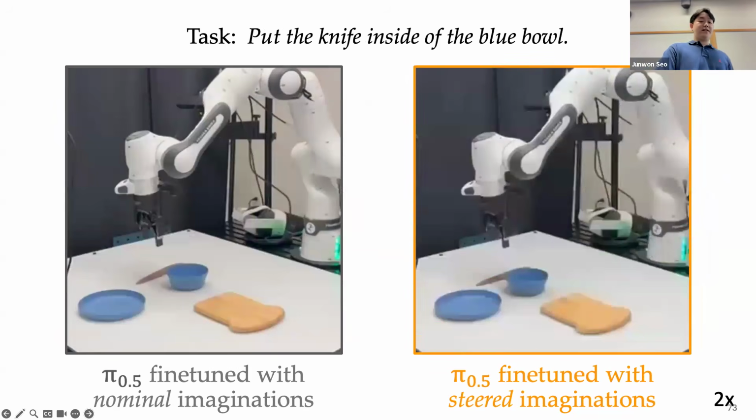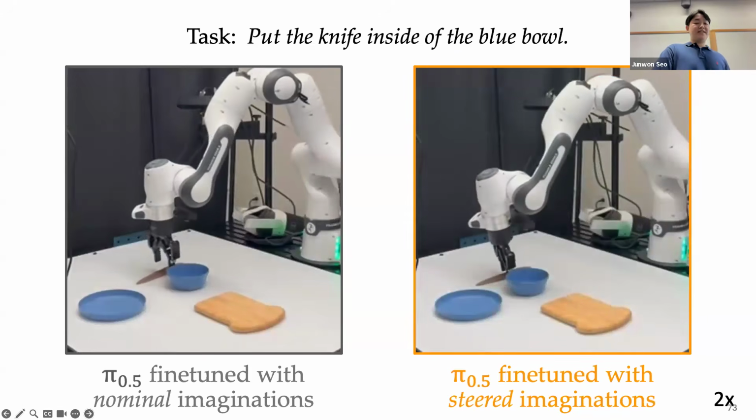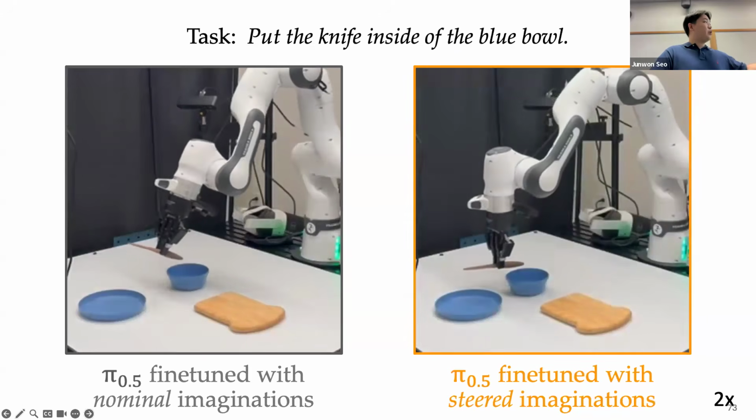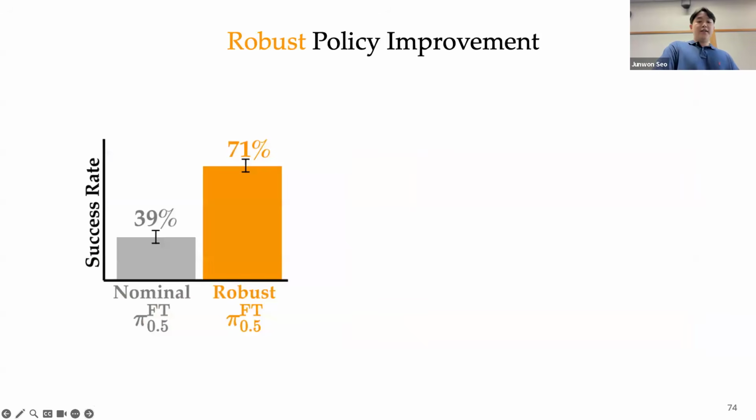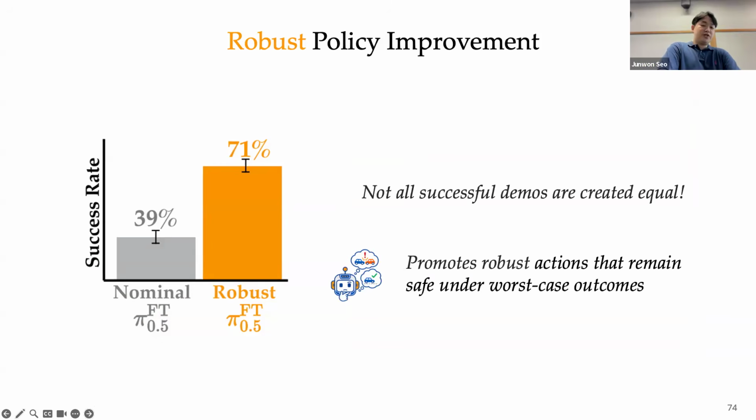And lastly, this is the knife example again. The robust policy places the knife more gently into the bowl at a lower height, minimizing the risk of it falling out of the bowl. The quantitative results show an increase in success rate, which comes from StressDream's ability to steer the imaginations. So not all successful demonstrations are created equal, and this steering process promotes robust actions that remain safe even under worst-case plausible outcomes, achieving robustness to aleatoric uncertainty in world models.